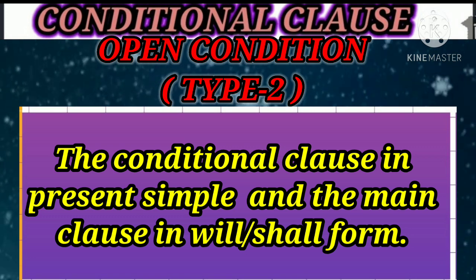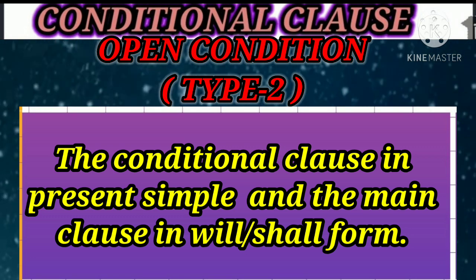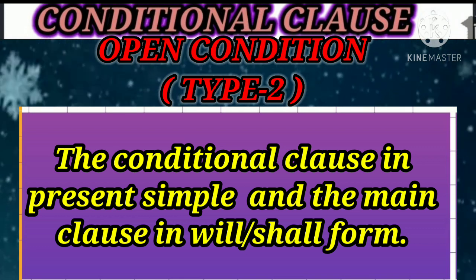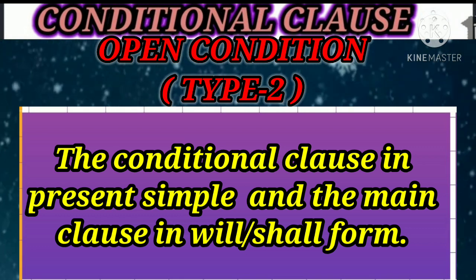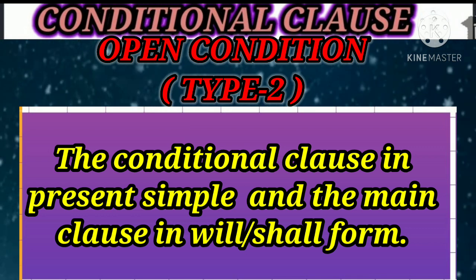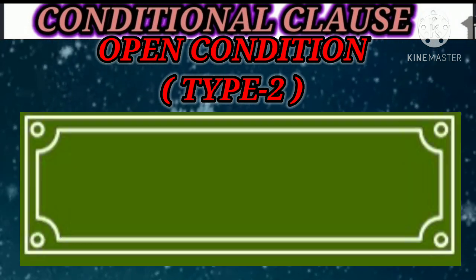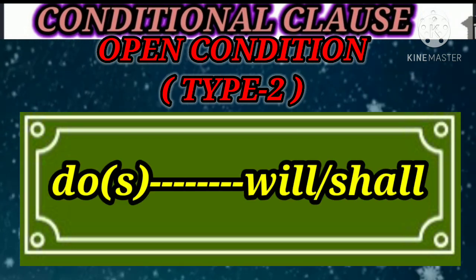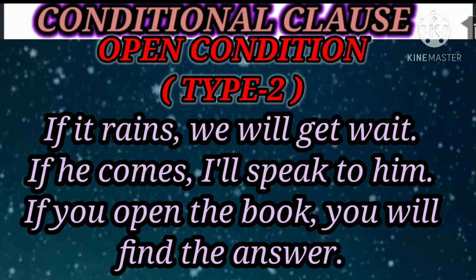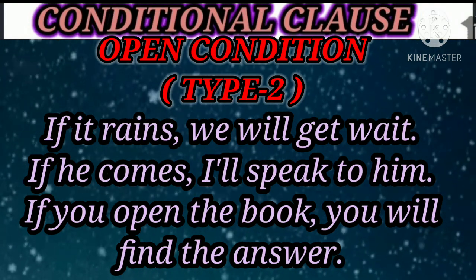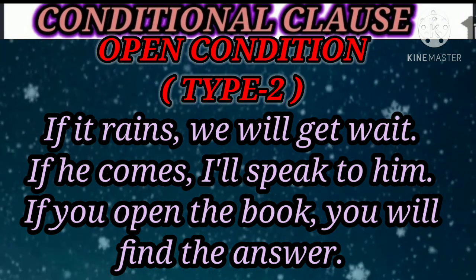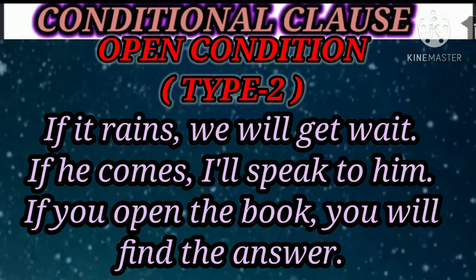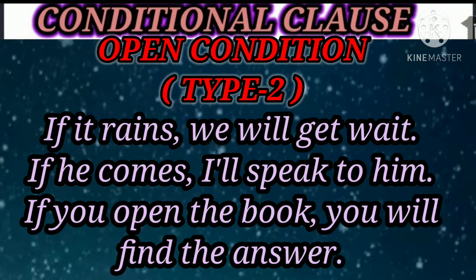To explain the condition, we write the conditional sentence in present simple or do/does form and the main clause in shall or will form. We can remember it by do, does and will form. For example, if it rains, we will get wet. If he comes, I will speak to him. If you open the book, you will find the answer.